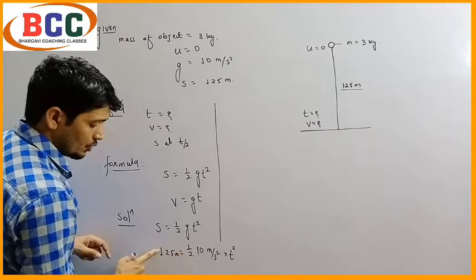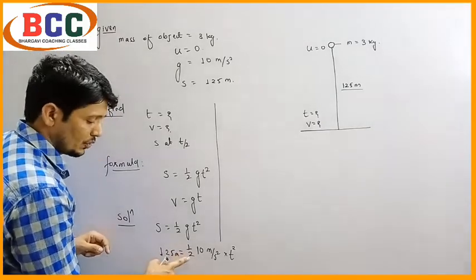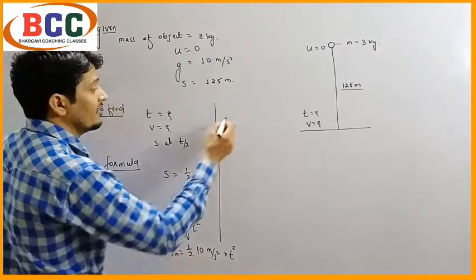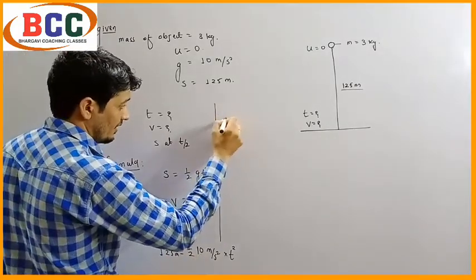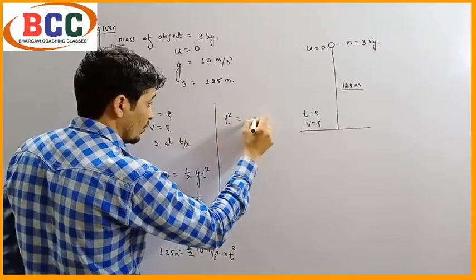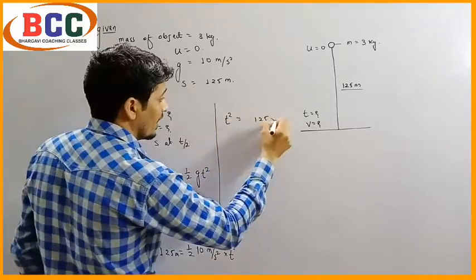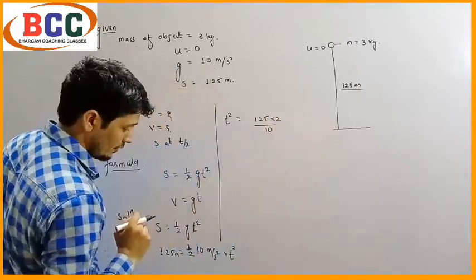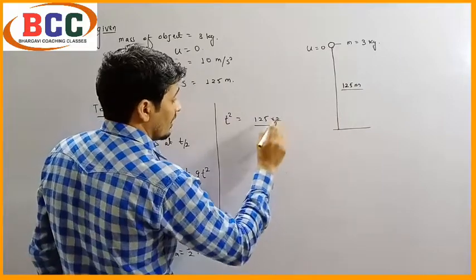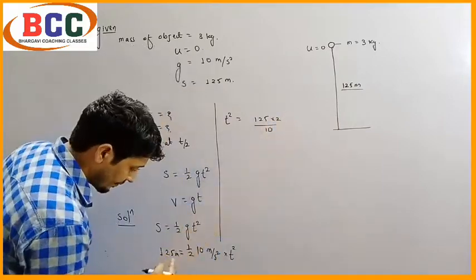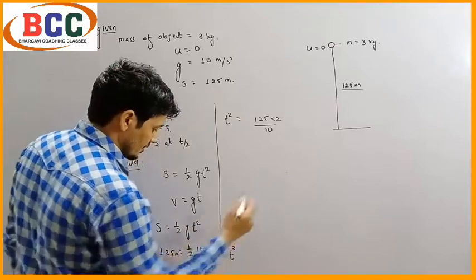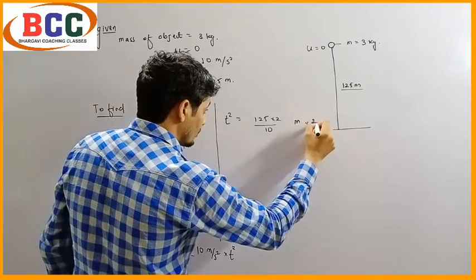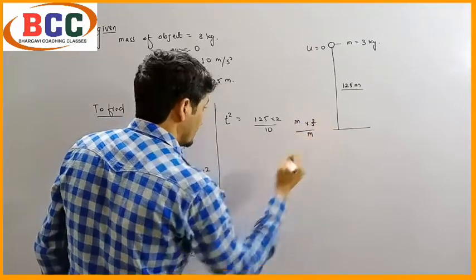Now we have to transfer this to the other side. It is in division form, so it will come in multiply, and it is in multiplication form, so it will come in division form. So we can write t square equals to 125 into 2 divided by 10. Now the unit: it will become meter into second square divided by meter.